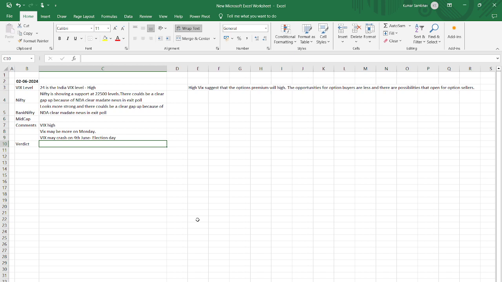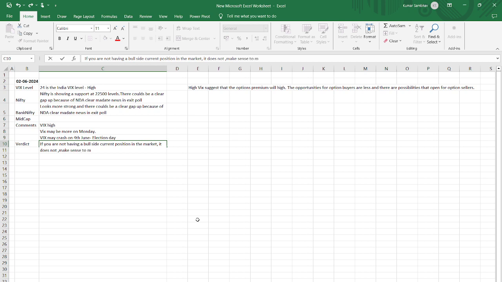So if you are not having a bull side current position in the market, it does not make sense to make a fresh position.